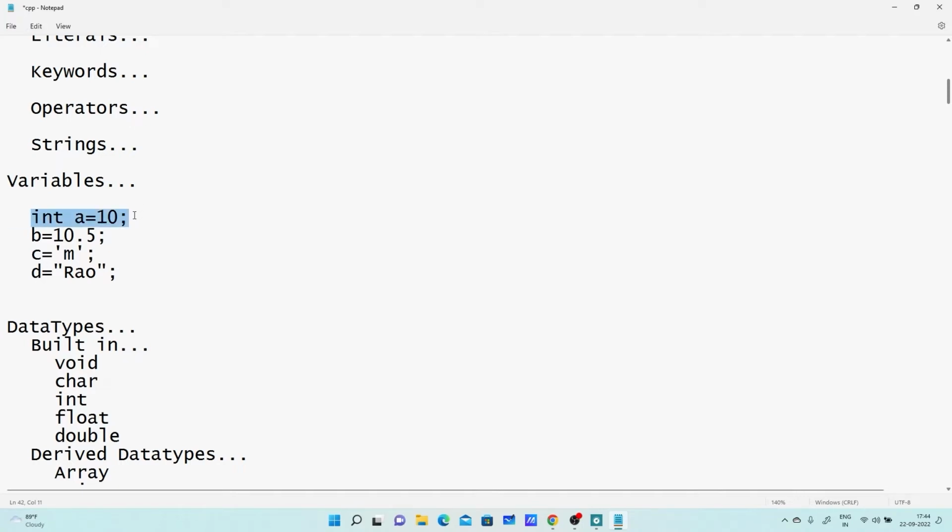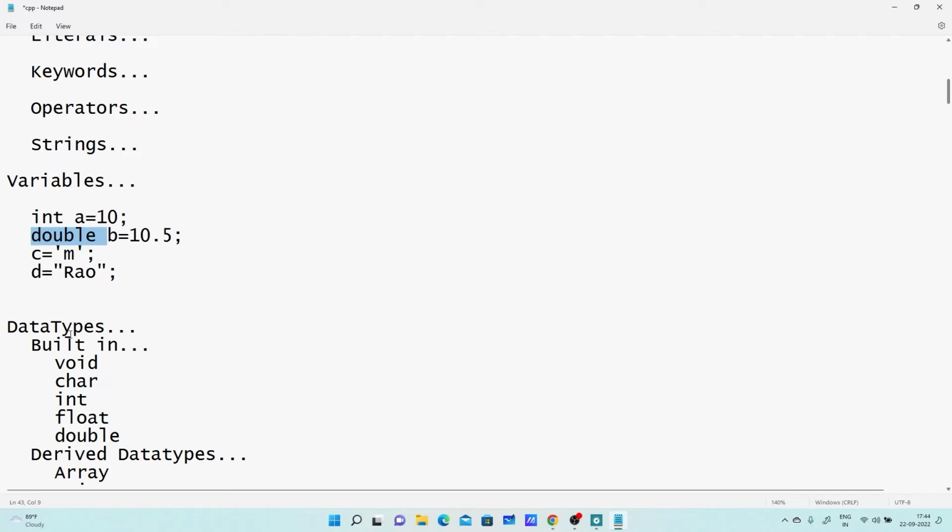And at the time of variable declaration, assigning a value to the variable is called initialization of the variable. Right? So here I am deciding the type of B as double, and here I am writing double. So integer and double are the data types. Data types are used to decide the type of variable and to declare the variable. That is the purpose of data type.